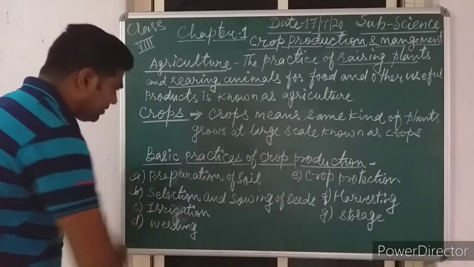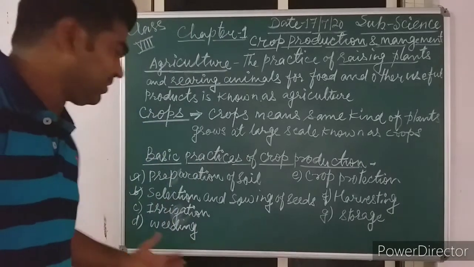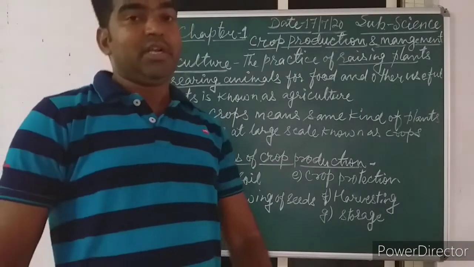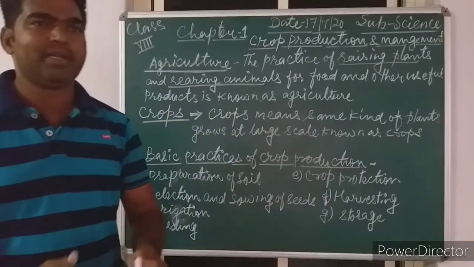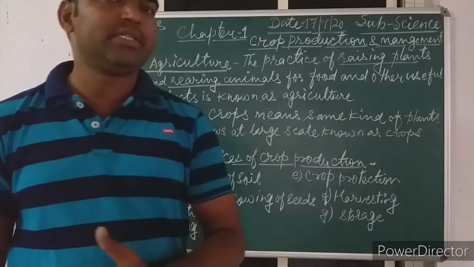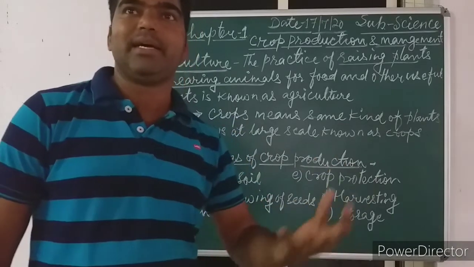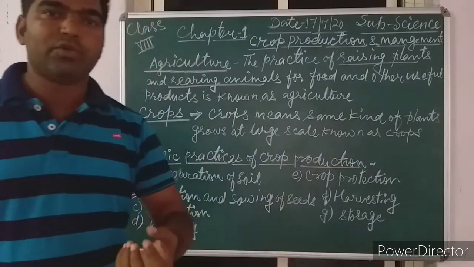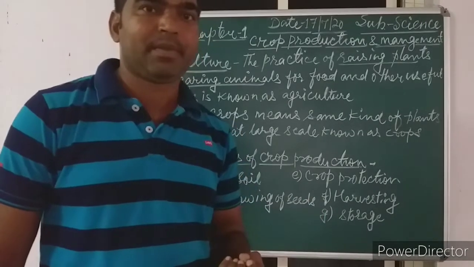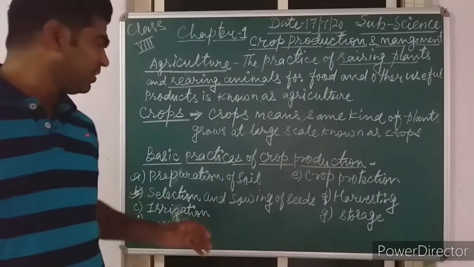Second thing, the selection and the sowing of seeds. This second point is very important for the farmer. Generally, you observe that at our homes, after storing seeds like wheat, rice, and other things for a few days, you find that they are spoiled by insects. So that type of seeds we cannot use for sowing.